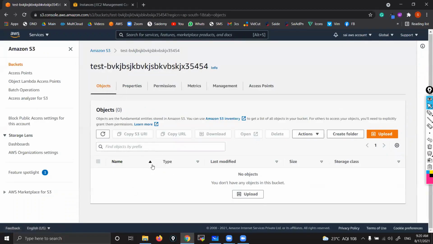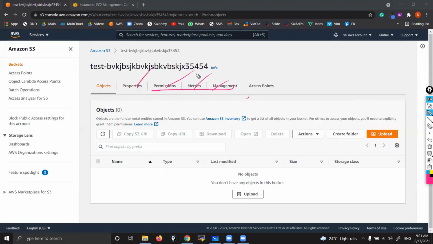These are the objects' location. If you upload any object, you can see it from here. Some other options are properties, permissions, versioning, cross-replication, and static website hosting, all of which you can find from these options. We are going to see those. But before that, first let me show you how to upload an object.